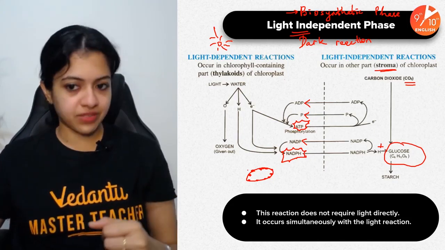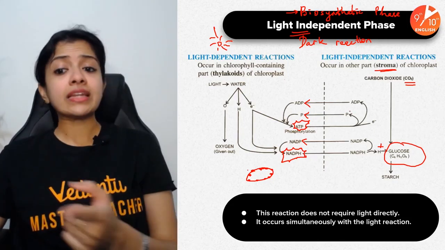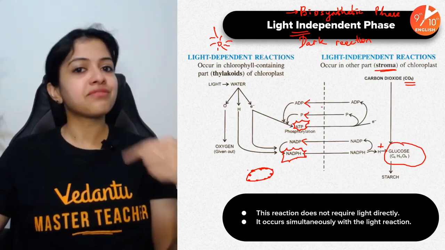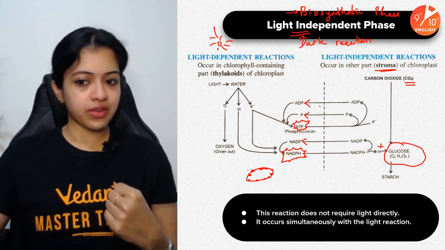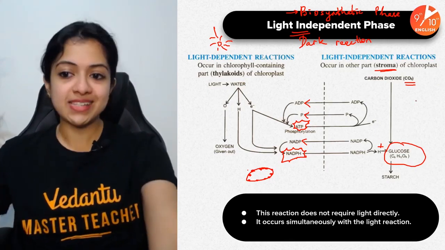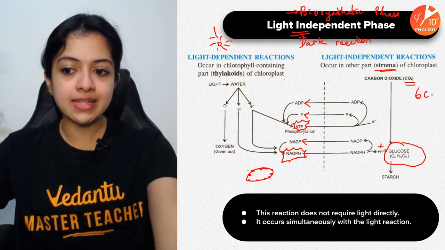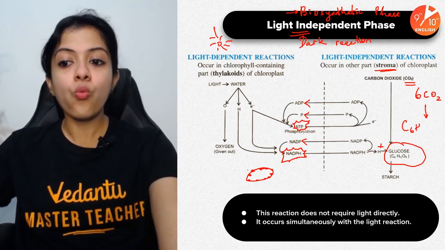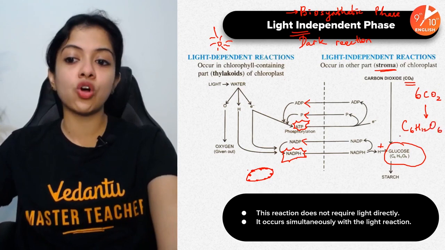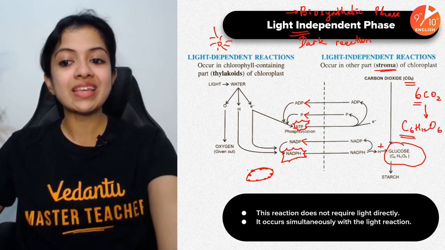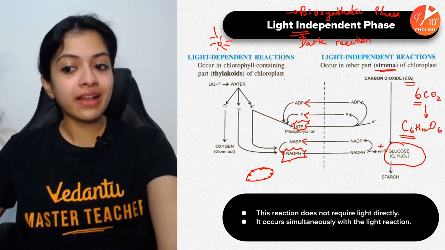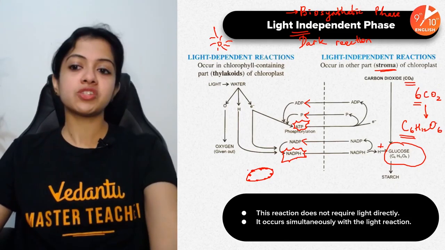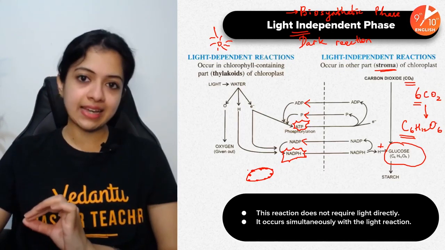Now, what about the rest of it? Yes, I think I have already told you this. The inorganic phosphate and the ADP get regenerated for use in further repeats of light reaction. This is all that occurs. Always remember, I've told you at the start, 6 molecules of carbon dioxide are required to make 1 molecule of glucose. Always remember this number 6, C6H12O6. This is what we mean by light independent reaction or biosynthetic phase.